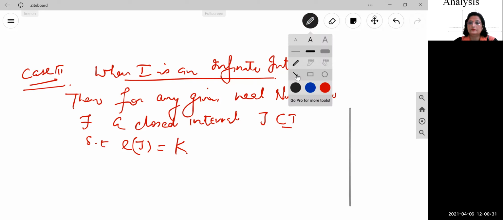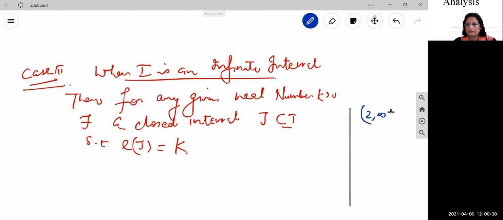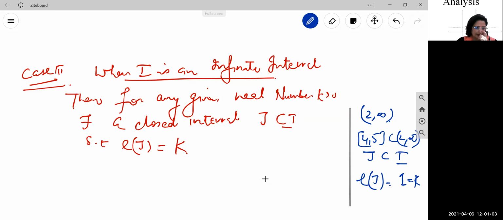Suppose we have the interval 2 to infinity, then I will take any 4 to 5. I have taken a closed interval which is contained in the interval 2 to infinity. So there exists a closed interval j contained in I such that length of j is equal to k. Here this is my j, j is contained in I, this is my I, and the length of j is equal to 1, which is equal to k, right?